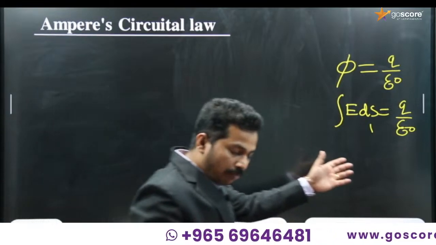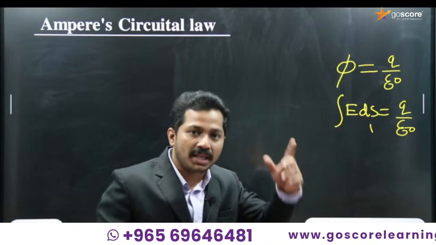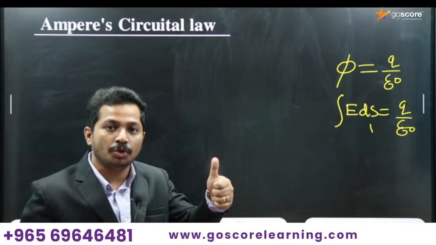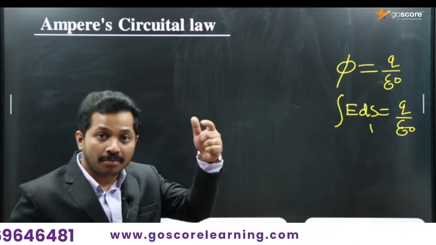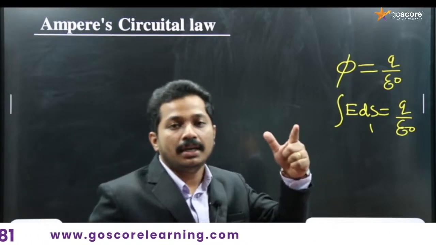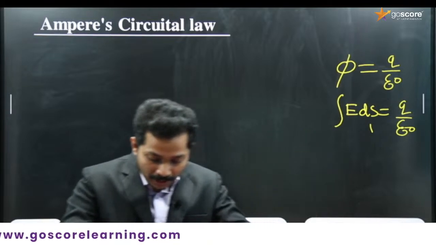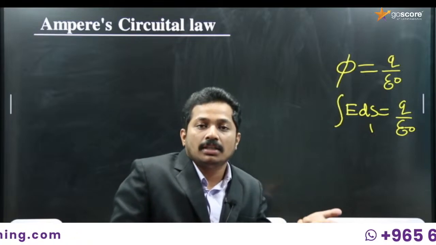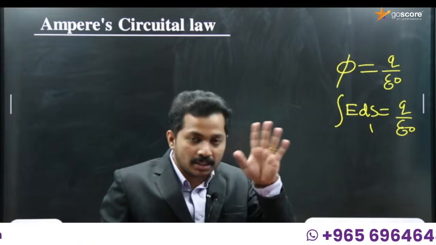We had three applications of Gauss's law in the first chapter: a uniformly charged straight conductor, a uniformly charged thin plane sheet, and a uniformly charged spherical shell.